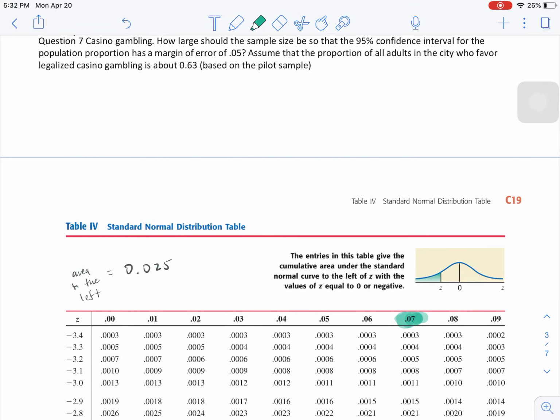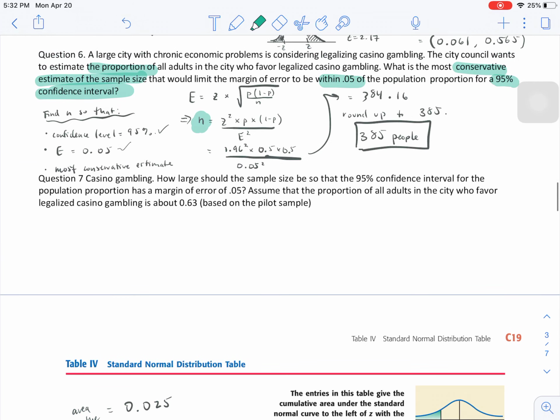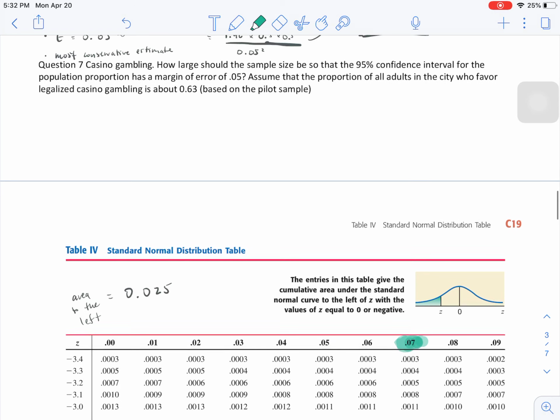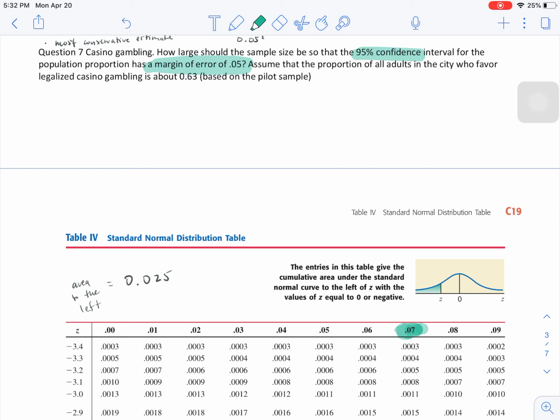All right, in question 7, we are making a 95% confidence interval for the proportion of people who favor casino gambling, legalizing casino gambling. So our confidence level is 95%, and we want a margin of error of 0.05 or 5%. So what we want to know is how many people should we sample so that our 95% confidence interval has this margin of error of 0.05.